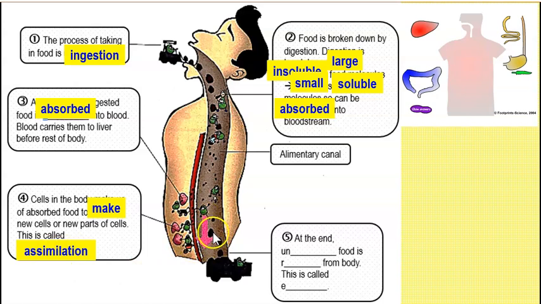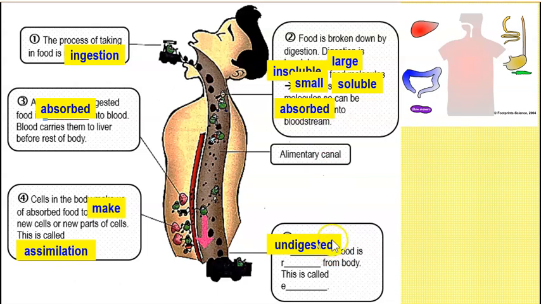Now at the end, can you see that there are some of these black little circles here? And you can see this car that is being driven away by this green man, right? So basically all these big circles are nutrients that have not been digested. That means they are still large and they are still insoluble. So they are actually undigested food. Only digested food will become small and soluble and they will be absorbed. Everything else that is not digested is basically undigested and you have to remove them.